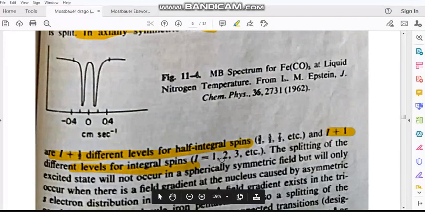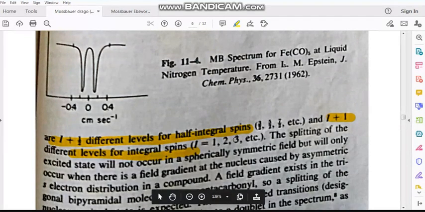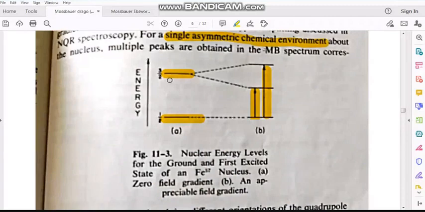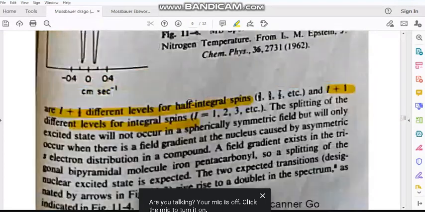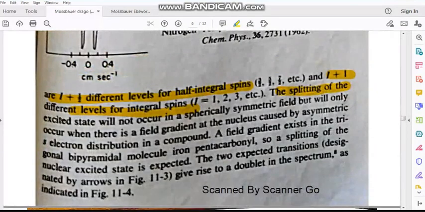Similarly, for integer spins 1, 2, 3, it is I plus 1. Suppose the I value in the excited state is 1, then we have two levels. The splitting of the excited state will not occur in a spherically symmetric field, but will only occur when there is a field gradient at the nucleus caused by asymmetric electron distribution in the compound. So for ground or excited state I value greater than half, that is 1 or greater than 1, if the geometry is asymmetric, splitting occurs.